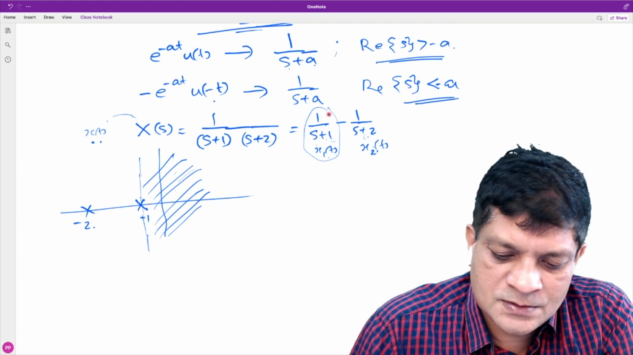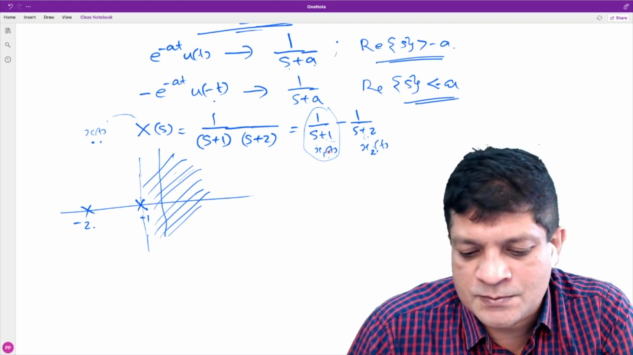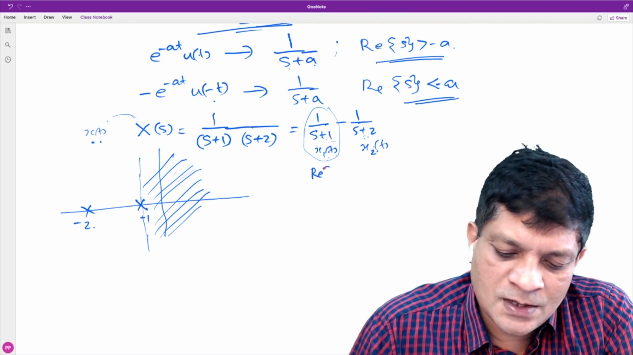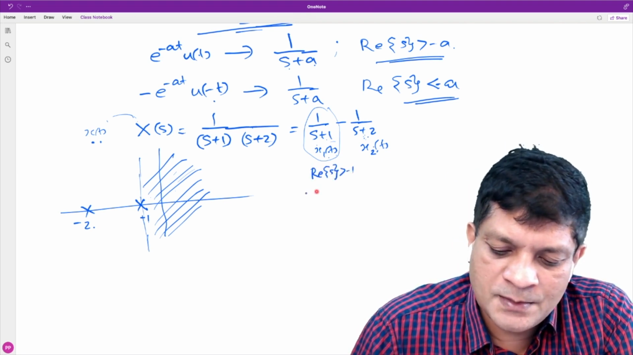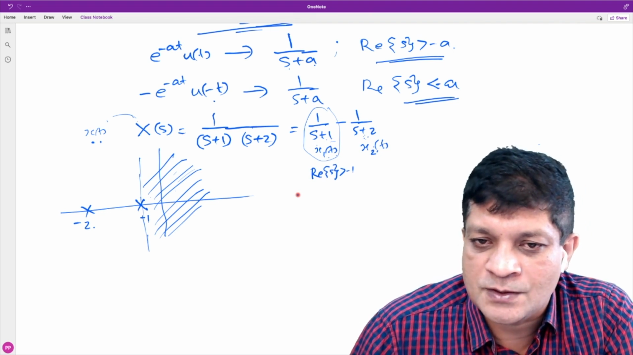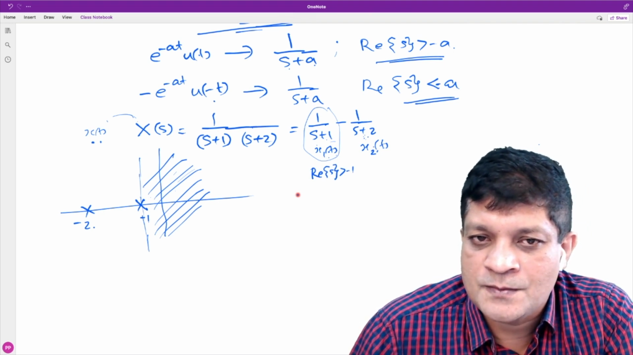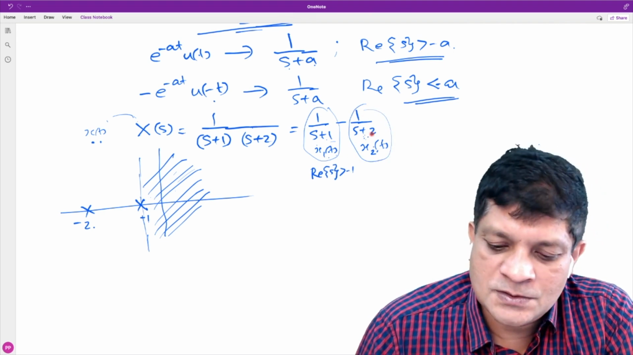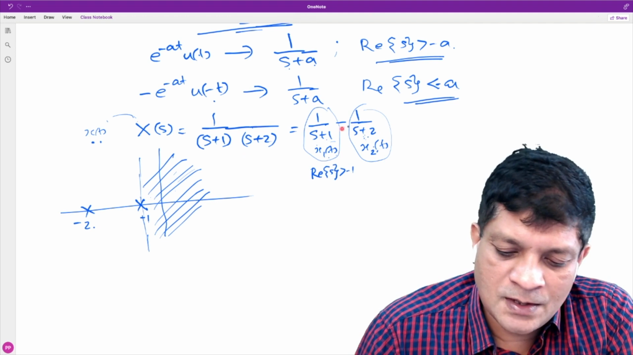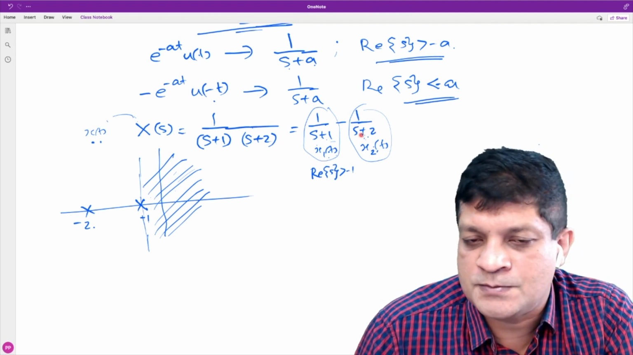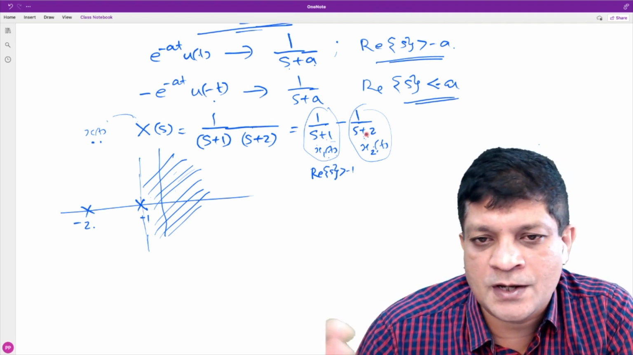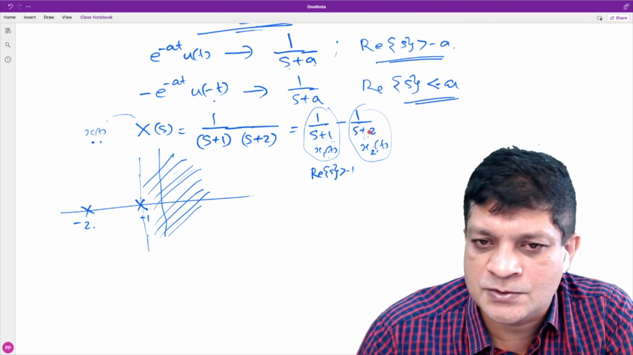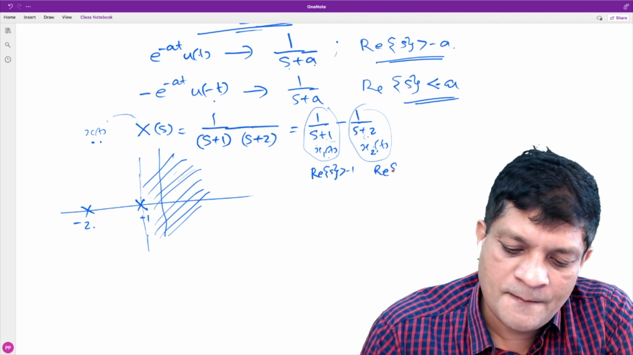First consider this. The corresponding signal is x1 of t and the transform is 1 over s plus 1. Is the ROC real part of s greater than -1? This must be the ROC, isn't it? And what about this? This is also a right-sided signal and the Laplace transform is 1 by s plus 2. So it is towards the right of the rightmost pole. Here the rightmost pole is at -2, so the ROC must be real part of s greater than -2.